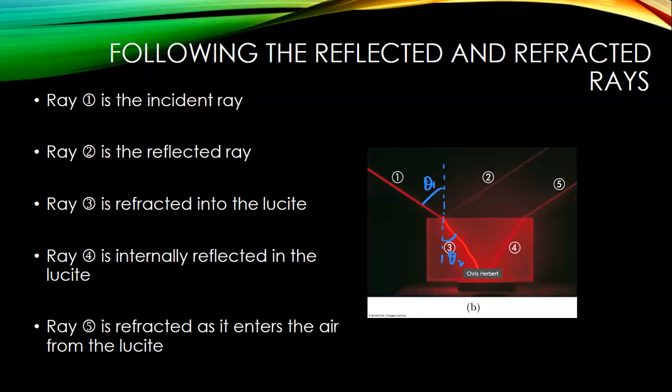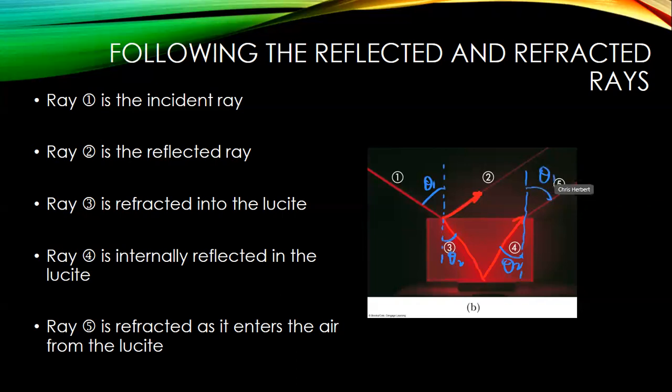Okay? And of course, some of the light reflects off this first interface. So we get a reflected beam right here, hits the bottom of the lucite, reflects off of that, and then comes to a new interface. Now we have the reverse happen. We see that in this case, θ2 is less than θ1.